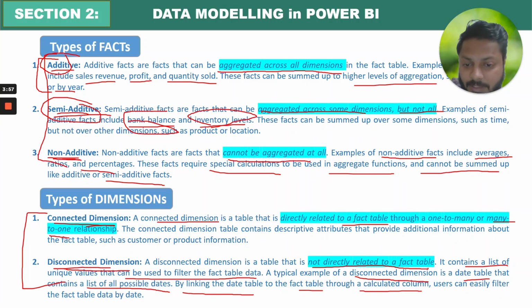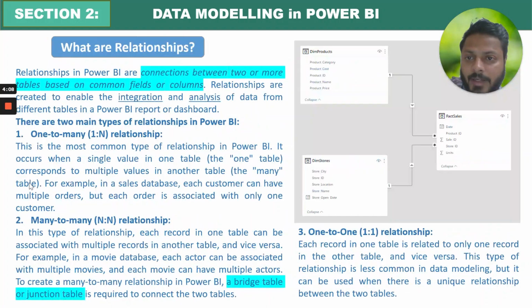All right, I hope this is clear. So now I have discussed the facts and the dimensions and what the types of fact table and dimension tables are. Now let's understand what relationships are. So now we have understood, we have fact table, we have dimension table, so we have different types of tables, but you have to connect these tables, right? You have to build a relationship. That relationship can be one-to-many, many-to-one, or one-to-one. So I will explain this to you.